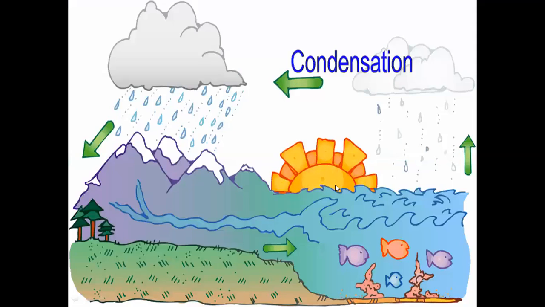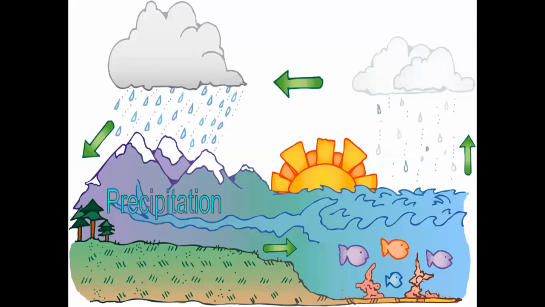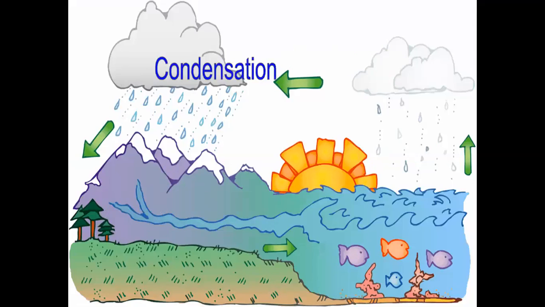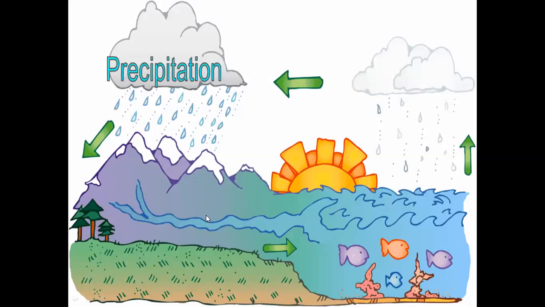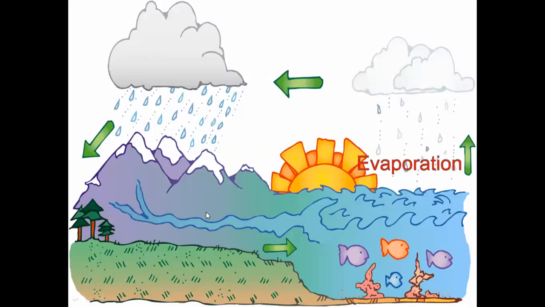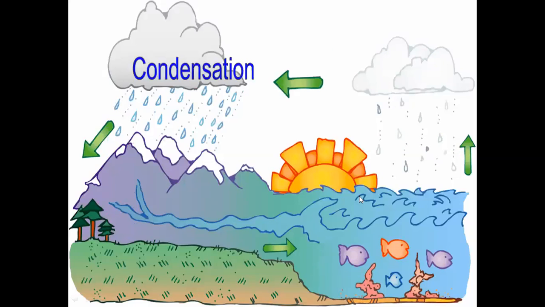For a closer presentation, here is the water cycle. Firstly, the water is evaporated by the heat of the sun. Then it makes a cloud, then there is condensation, and then it comes down as rain, and the process of rain is precipitation, and it turns back to the rainfall or main source. So there is a closed circle of the water cycle. That's why it's called the water cycle.